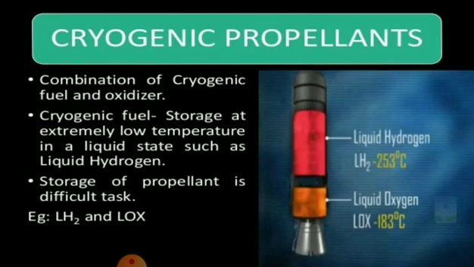So cryogenic is nothing but a combination of cryogenic fuel and oxidizer. So the combustion chamber contains oxidizer and one of the propellants. It may be solid, liquid or cryogenic. Cryogenic fuel is stored at extremely low temperature in a liquid state, such as liquid hydrogen. So this is liquid hydrogen, this is liquid oxygen. Storage of propellant is a difficult task. See, in this type of fuel, the fuel and oxidizer are both liquefied gases. So this is liquid, this is also liquid.